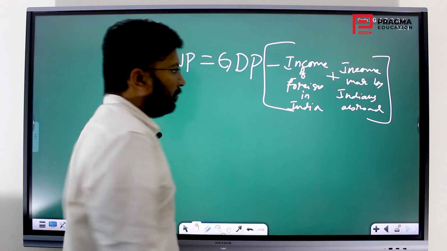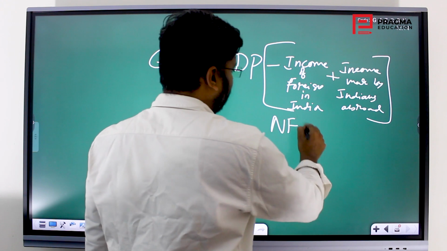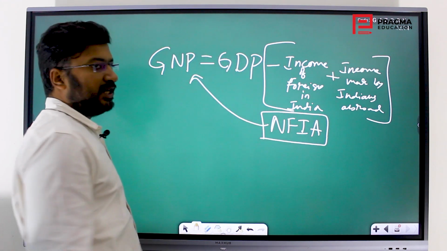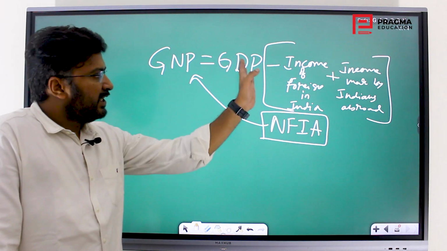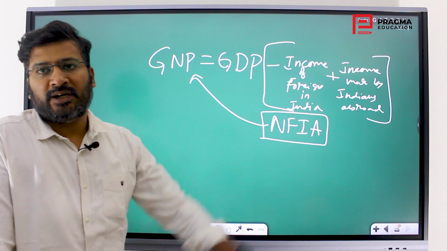So this income made by Indians abroad minus income of foreigners in India is called net factor income from abroad. This is what differentiates GDP and GNP technically. So GNP is GDP plus net factor income from abroad.